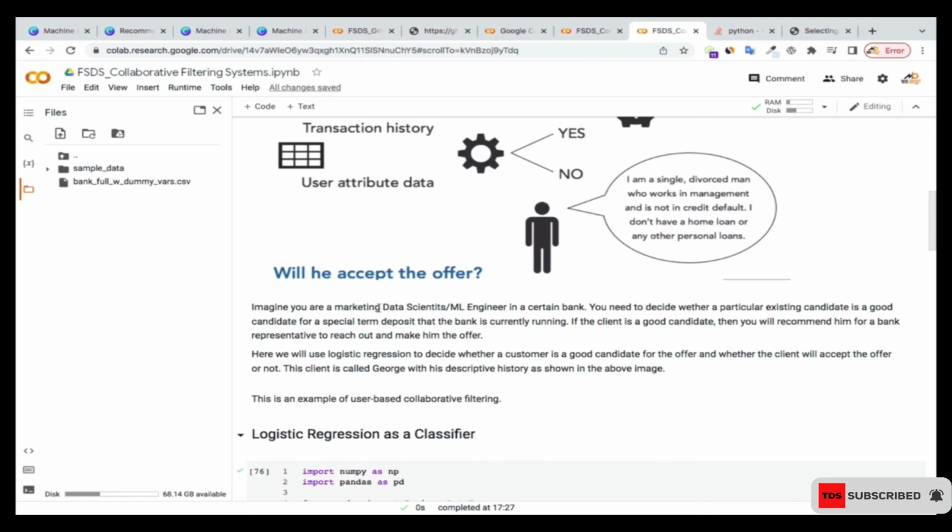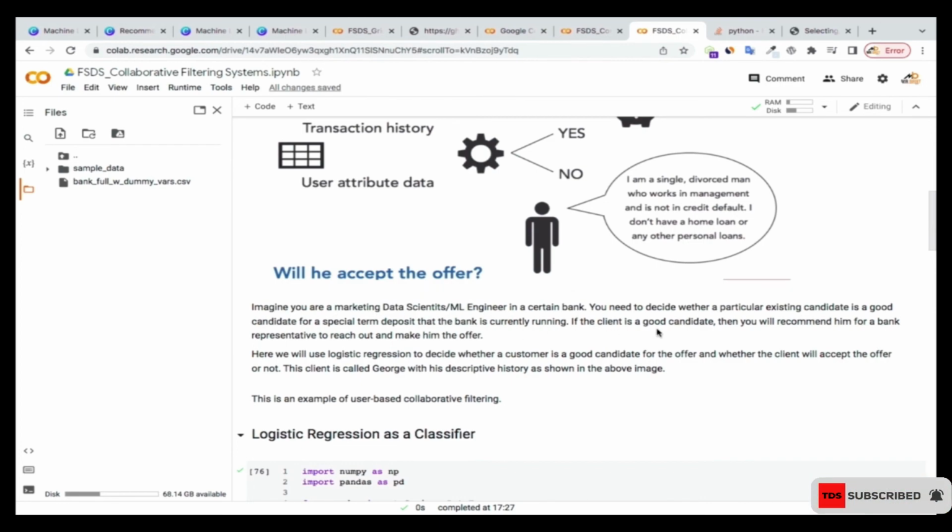So imagine you are a marketing data scientist or machine learning engineer in a certain bank, and you need to decide whether a particular existing candidate is a good candidate for a special term deposit that the bank is currently running. The bank has issued some new kind of special term deposit, and we want to see which of the people are going to qualify for it. So you, as a data scientist or machine learning engineer, need to make that recommendation: which of the existing customers are you going to recommend to qualify for this new term deposit.